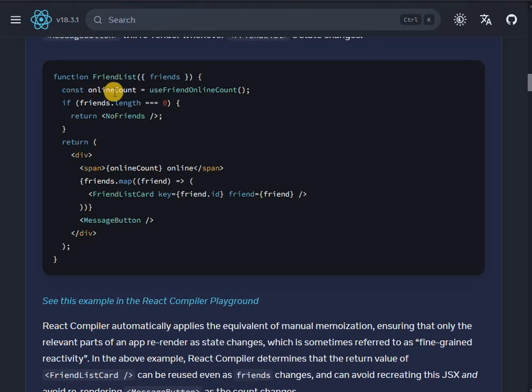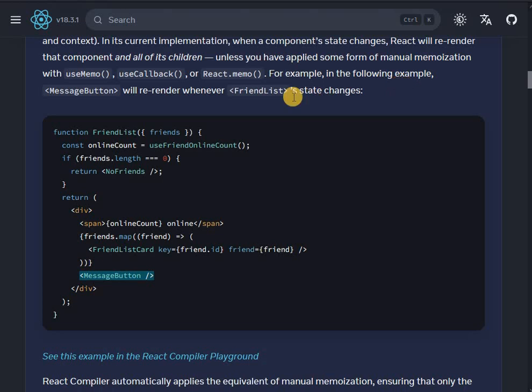So friend list, we have friends, online count, use friend online count. If it's 0, return no friends. And in span, we are displaying the number of friends that are online. We are using map method. So each friend we want to return a component with the key ID and friend, okay? And then we have the message button. So message button will re-render whenever friends list state changes.